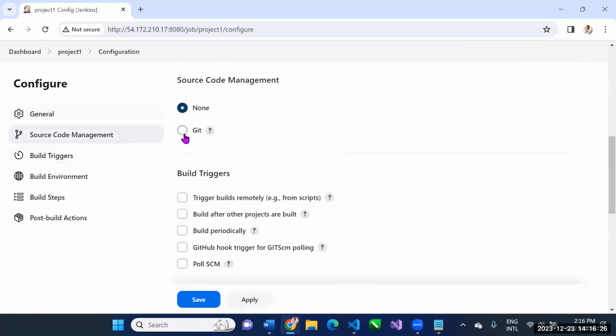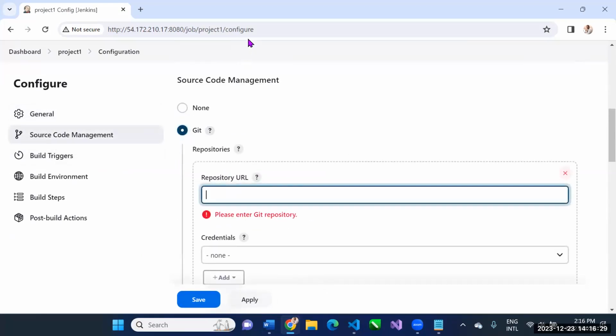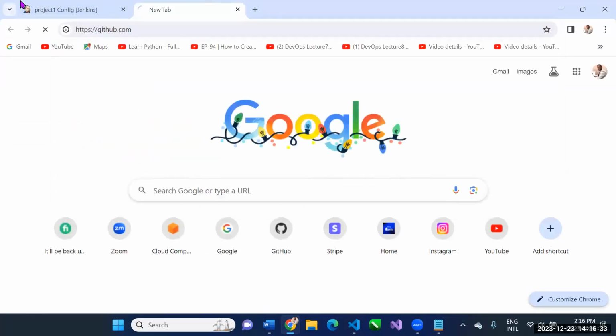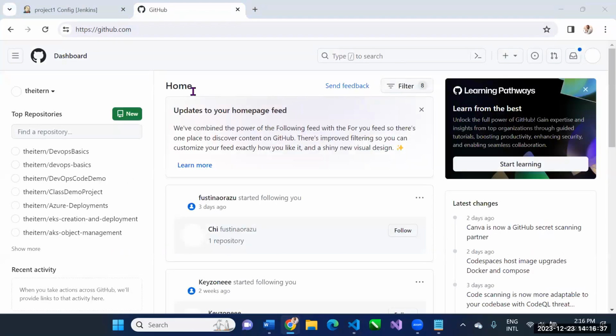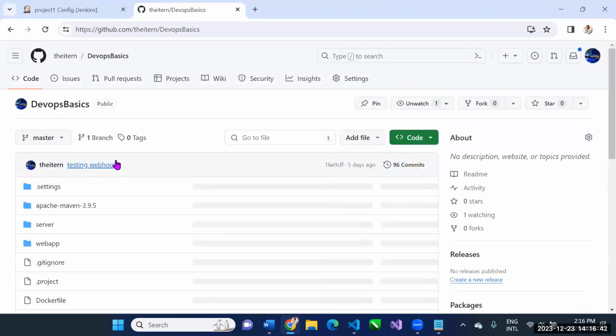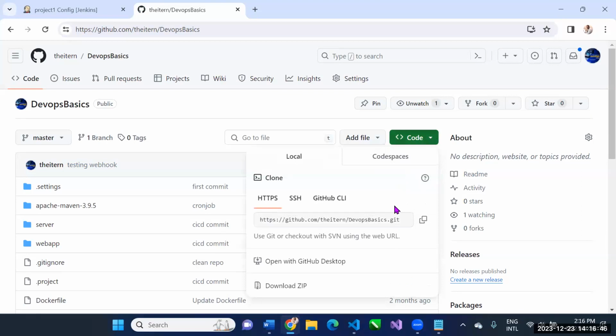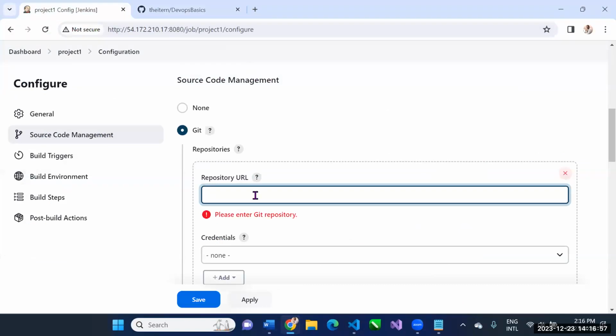So we say source code manager, build from Git. Which of the many codes here do we want to build? Let me go to my GitHub. I take DevOps basis, take the URL for DevOps basis, copy it, come back here and provide it to Jenkins.